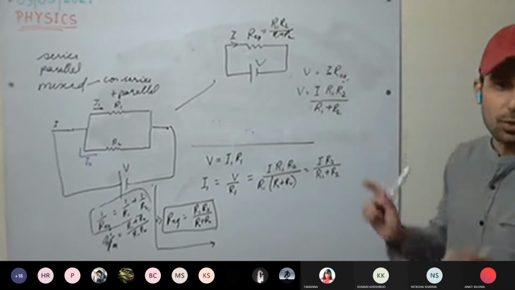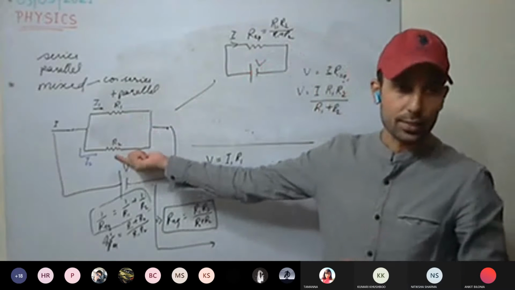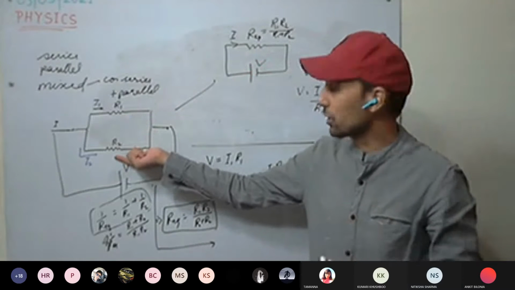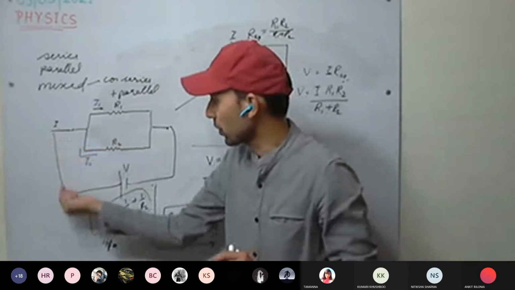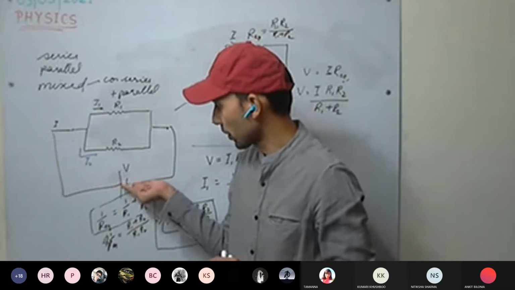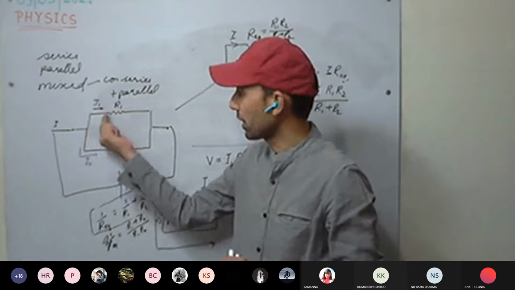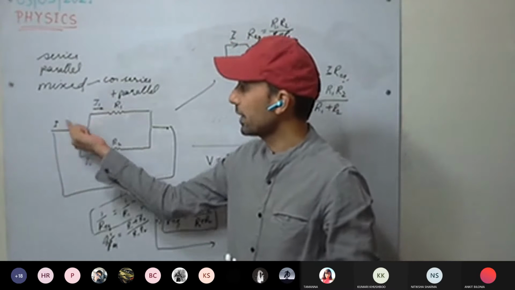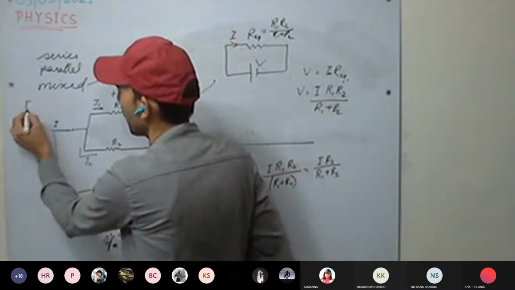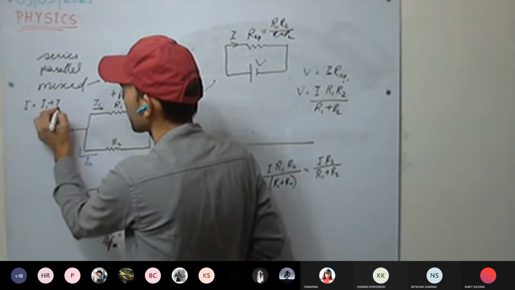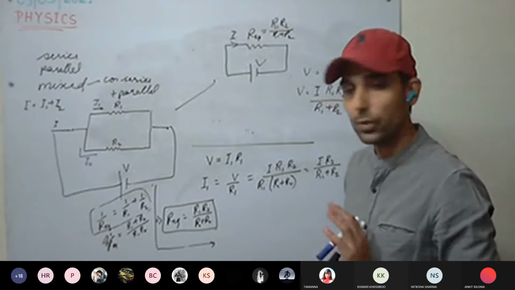We can write this. Okay, so how did we start? See here, two resistors R1 and R2 are there, and we have to calculate the current flowing through R1 and R2. See how the current is flowing. Current I flows from the battery terminal and divides into two parts, I1 and I2. It means this I equals I1 plus I2. This you all know. I equal to I1 plus I2. This you understood?